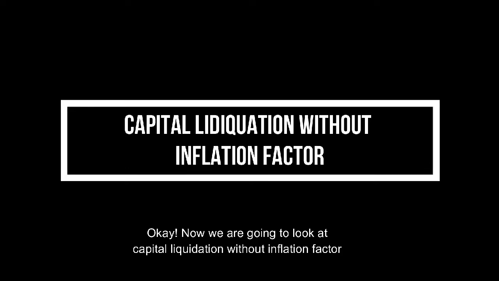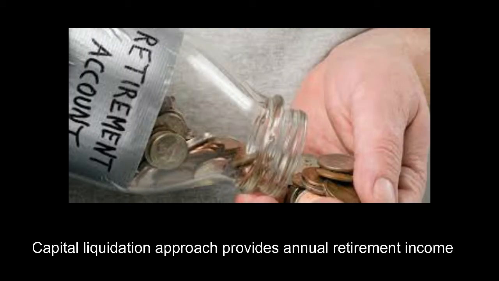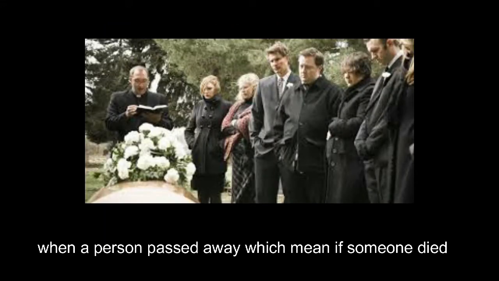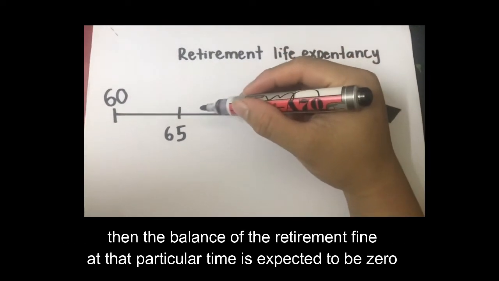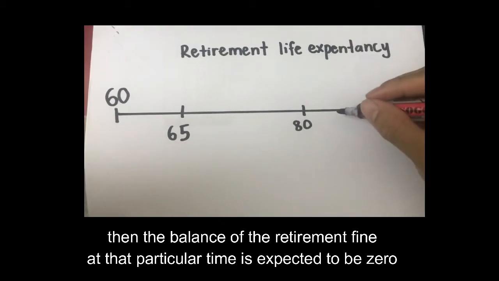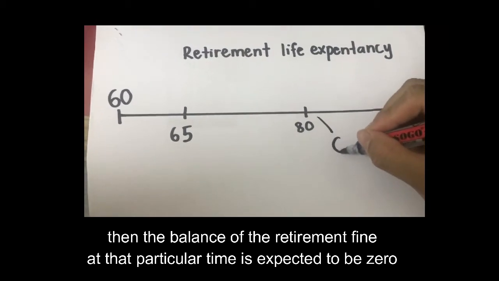Okay, now we are going to look at the capital liquidation without inflation factor. The capital liquidation approach provides annual retirement income in such a way that retirement resources are expected to be fully liquidated when a person passes away, which means if someone dies, then the balance of the retirement fund at that particular time is expected to be zero.